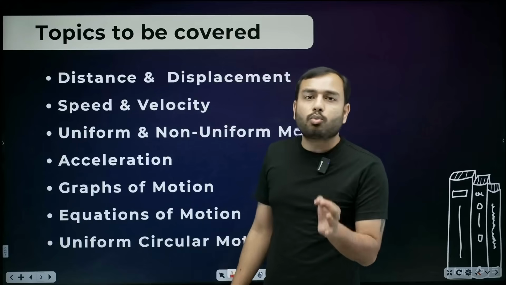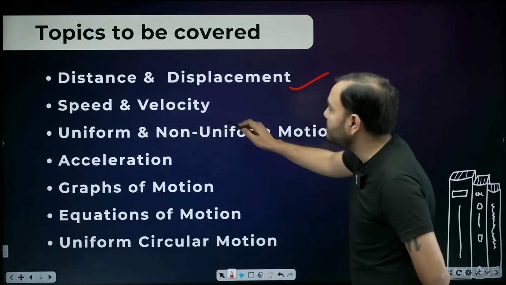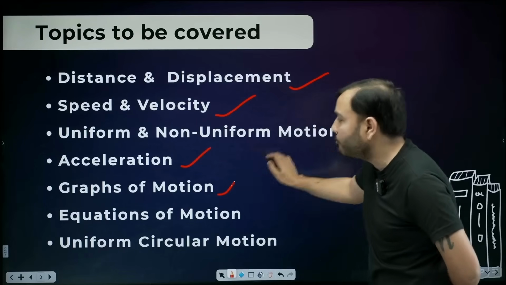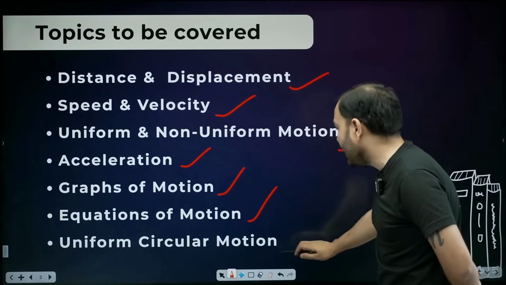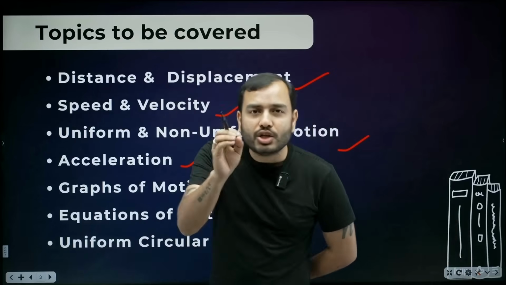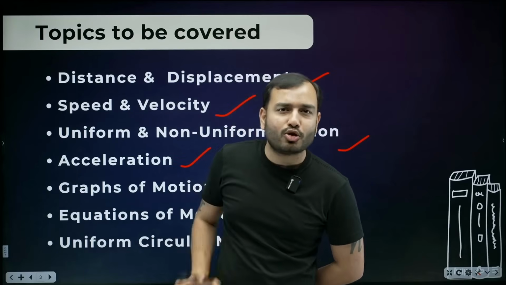So first, what we will study today: what is distance and displacement, what is speed and velocity, uniform and non-uniform motion, acceleration, graphs of motion, equations of motion, and uniform circular motion. All these things we will cover today. Don't take tension, you will become a master today. One master is teaching you, and another master you will become after this lecture.